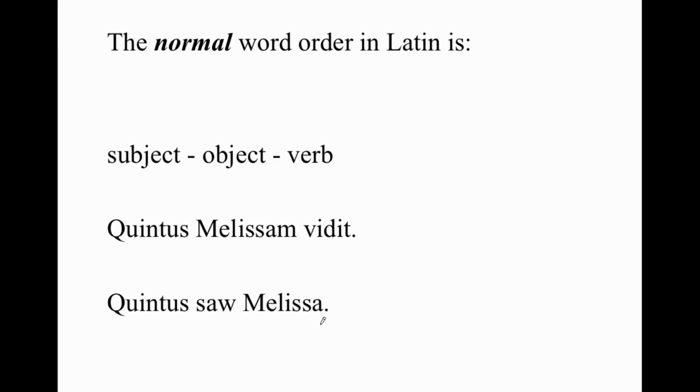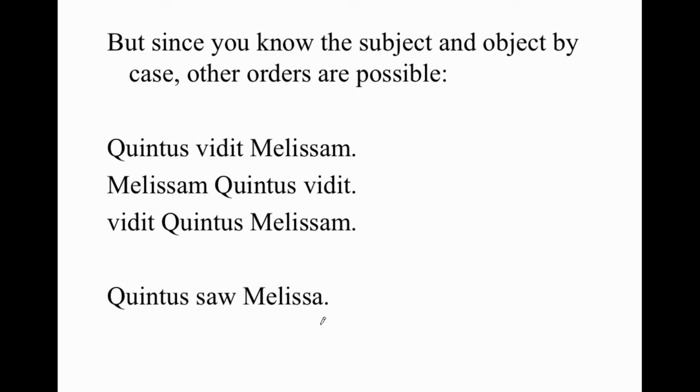The normal word order in Latin is subject, object, verb. And so, Quintus Melissam vidit, Quintus saw Melissa. But since you know the subject and object by case, other orders are possible. And so these three sentences all mean Quintus saw Melissa. No matter where Melissam occurs in the sentence, you know it's the direct object because that's what the accusative signifies.